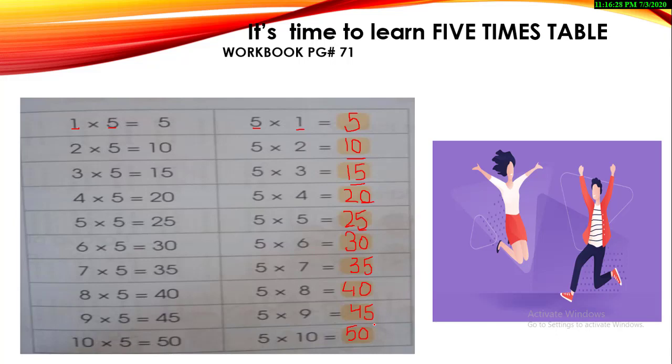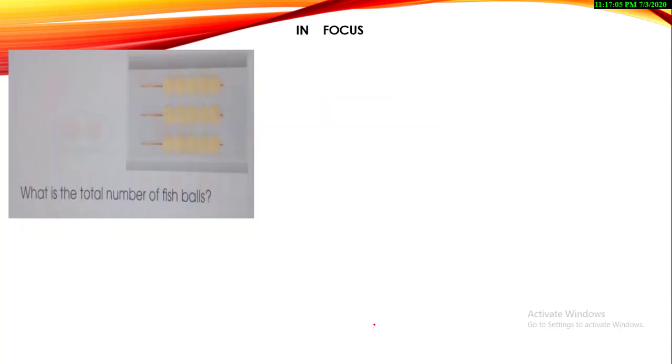Once you repeat it 2 or 3 times, you can easily learn it, and even try to learn it in a dodging form. You can ask your brother or sister, or your mom, to ask you a table in a dodging form, like what is the answer of 5 4s. You just revise the table in your mind, and then you can tell the answer: 5 4s are 20. I will also try to plan a dodging activity for all of you in my next lecture. So this is the way we complete the multiplication table. Let's have a look at the next slide.